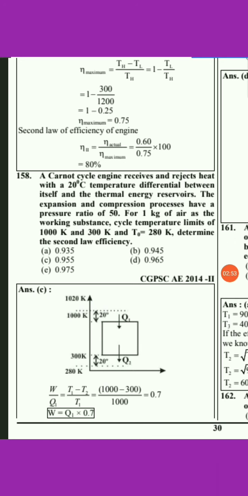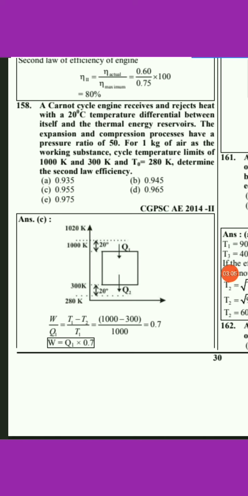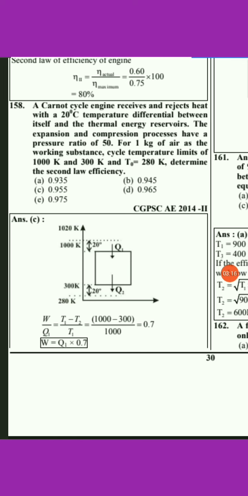The next question, that is question number 158. A Carnot cycle engine receives and rejects heat with 20 degrees Celsius temperature differential between itself and the thermal energy reservoir. The expansion and compression processes have a pressure ratio of 50. For 1 kg of air as working substance, the cycle temperature limits are 1000 Kelvin and 300 Kelvin, and T0 is 280 Kelvin.